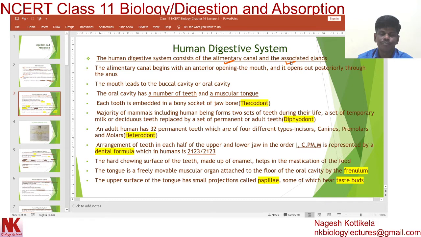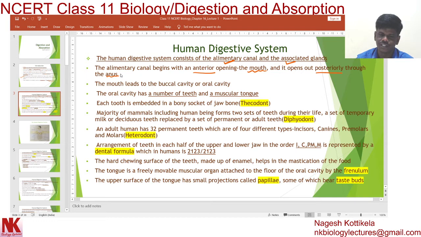First of all, let's discuss the human alimentary canal. The alimentary canal begins with an anterior opening, that is the mouth, and it opens out posteriorly through the anus. So there are two openings in the alimentary canal. In the anterior part, the opening is called the mouth, and in the posterior part, the opening is called the anus. Two openings in the human alimentary canal, important, now remember.